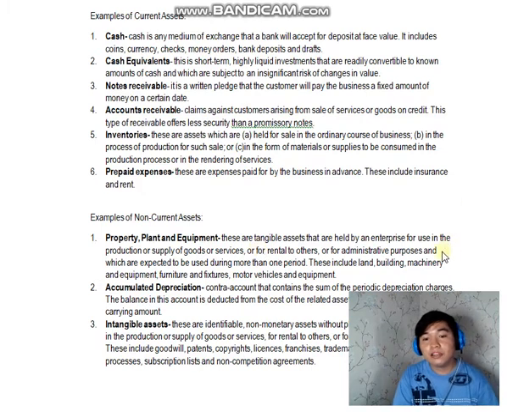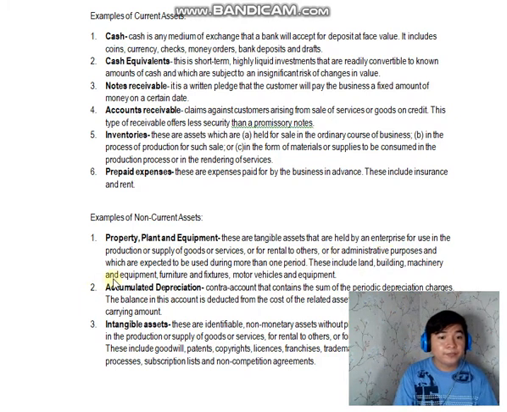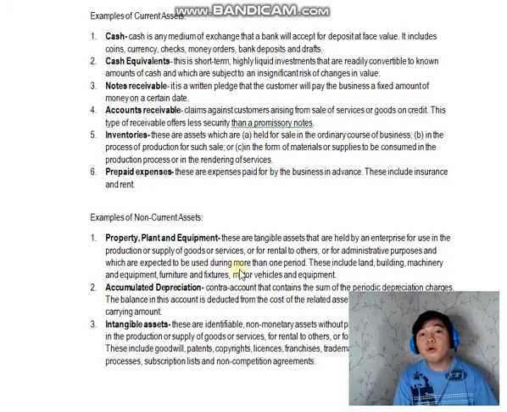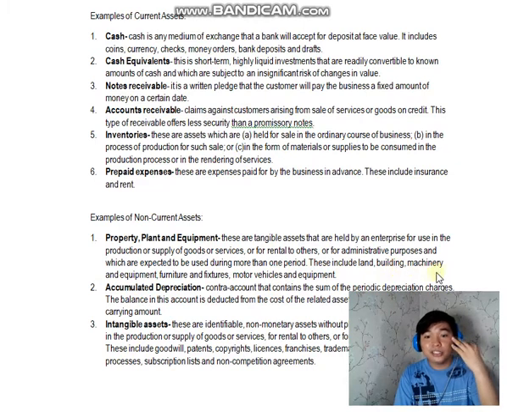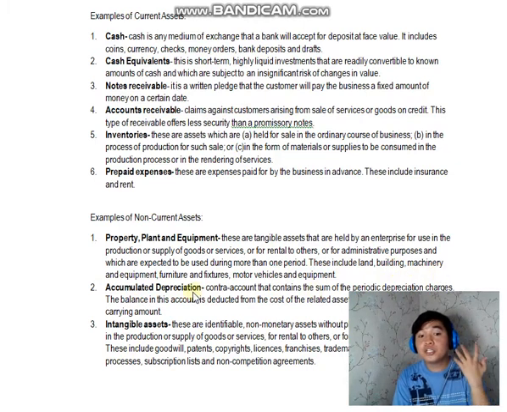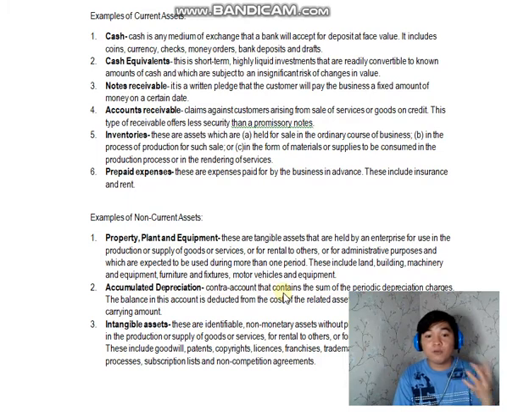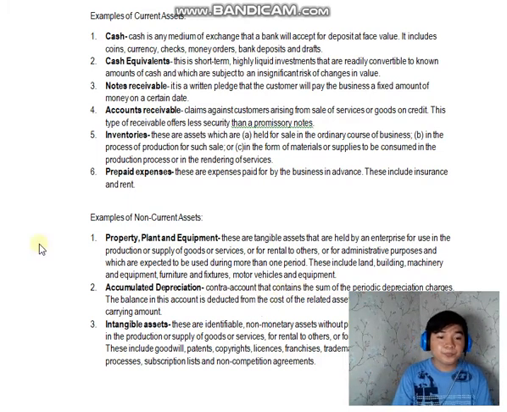That are held by an enterprise for use in the production or supplies of goods or services, or for rental to others, or for administrative purposes, and which are expected to be used during more than one period. So, when we say property, plant, and equipment, yung usable niya is more than one period. More than a year, okay? This include the land, the building, the machinery, and the equipment, furnitures and fixtures, motor vehicles, and equipments, and those assets na long-term yung buhay niya, okay?